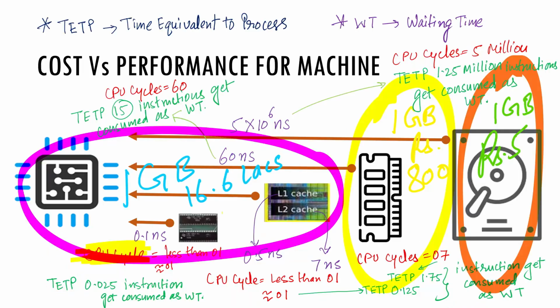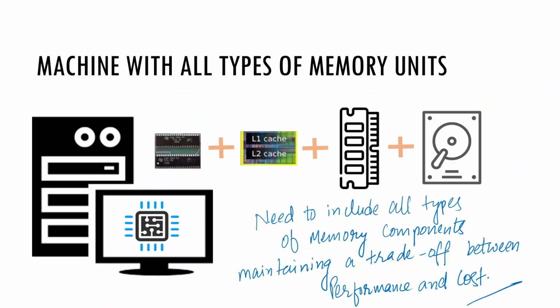If we build a system with 1 GB of cache only, then its price will be too much, whereas for the system with 1 GB or even 1 terabyte of hard disk, the price is low, but the performance will also be at its lowest. Hence, it doesn't make any sense to build a machine which is extremely sluggish or slow. Therefore, to maintain a good trade-off between performance and cost, the manufacturers of the machine use a variety of memory units that can satisfy the specific requirement of a computer application.